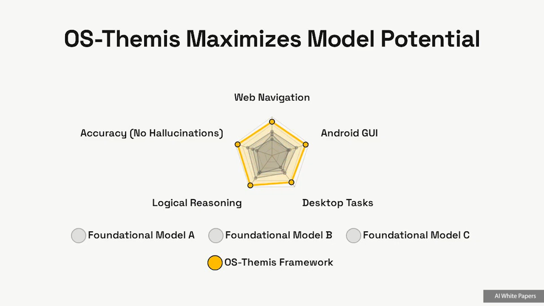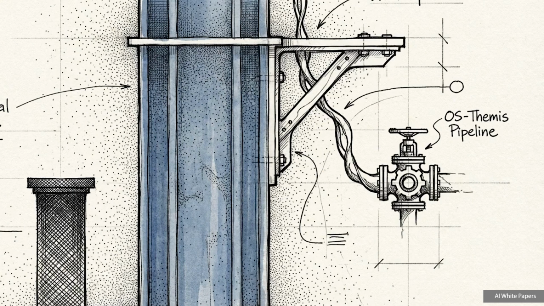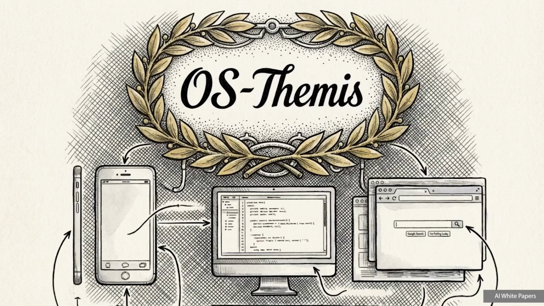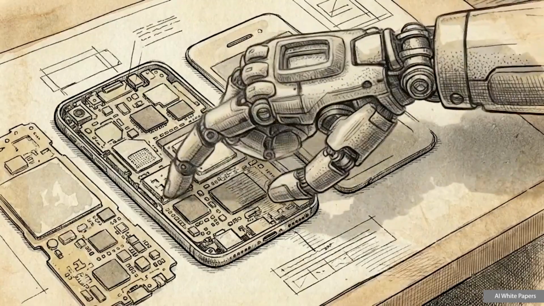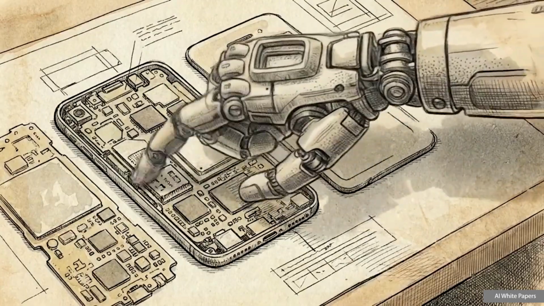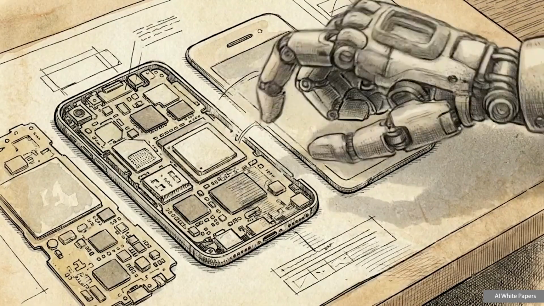These results show OS-Themis is strictly model agnostic. It improves outcomes regardless of the specific language model you utilize. The framework effectively raises the reasoning floor of any underlying model by structuring its cognitive process into a verifiable sequence. OGRBench objectively verifies OS-Themis as the leading framework for reward generation across all major operating system environments. The final, most critical test is applying the OS-Themis framework to live dynamic agent training in the AndroidWorld environment.